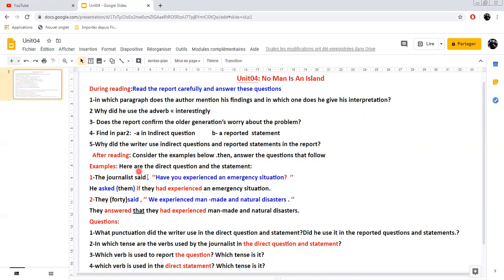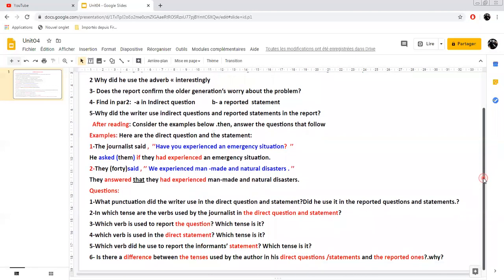In the after reading, you've got: consider the examples below, then answer the questions that follow. You've got two examples here, number 1 and number 2, each one with a sentence. Read them carefully, and then answer your questions. Question number 1 is, what punctuation? And you know what punctuation is, of course. It means a comma, full stop, quotation marks, a question mark, and so on.